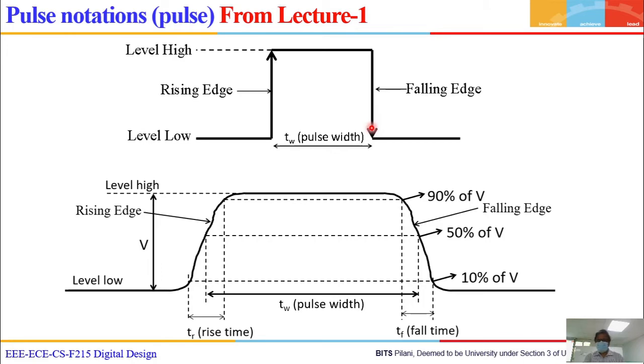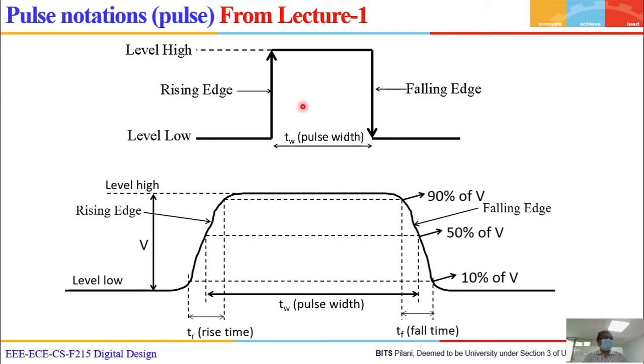Have you understood this? Positive edge, negative edge. So this is level, this is level. Rising edge or positive edge, falling edge or negative edge.